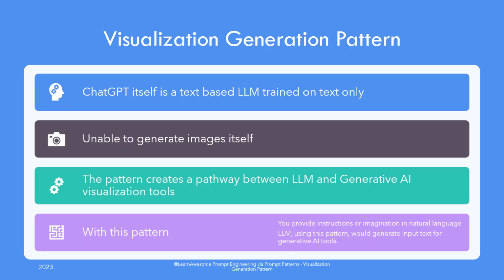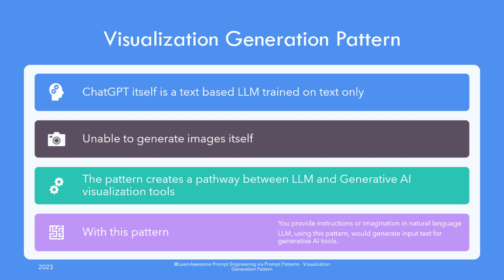So where does the visualization generation pattern fit in all of this? Well, the intent of this pattern is to create a pathway for the tool to produce imagery by creating input for visualization tools that use text as input, like GraphViz Dot or Dall E. Since large language models like ChatGPT are not able to create visualizations by themselves, this pattern can be used to instruct the model to create the textual instructions that can be used to generate visualizations using the tools we discussed. The pattern uses key contextual statements like generate an X that I can provide to tool Y to visualize it.